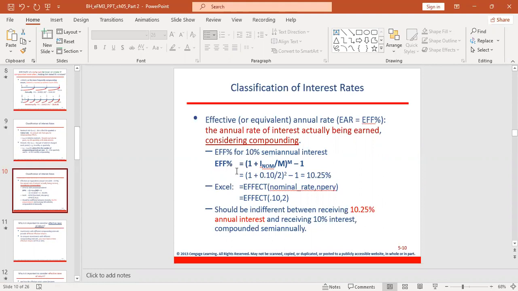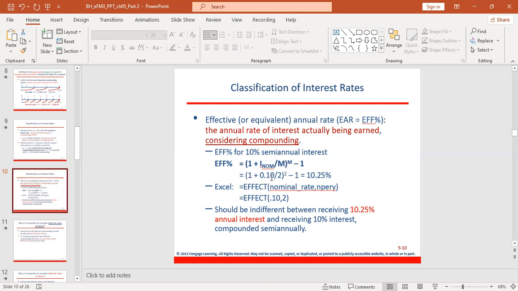So we need to use this formula. Effective annual rate equals 1 plus the nominal rate divided by M, which is the frequency of compounding, raised to the power M, minus 1. So 1 plus 10%, it's already given, divided by M. M is 2. Why? Because it is semi-annual, raised to the power 2, minus 1.